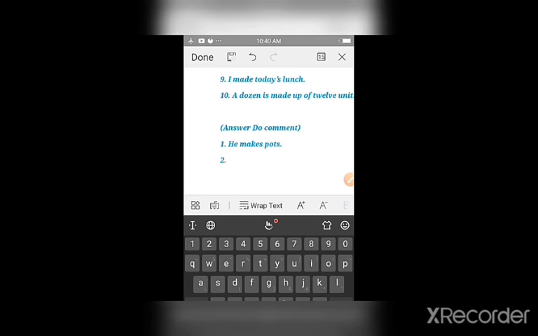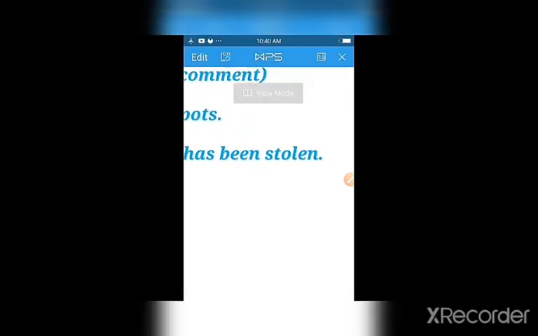Second: the crown has been stolen. Okay, so one is in active, one is in passive. In both these sentences you have to write the answer in the comment box.